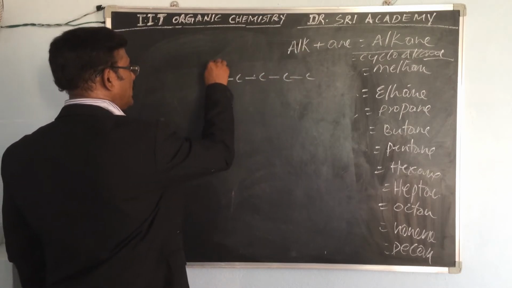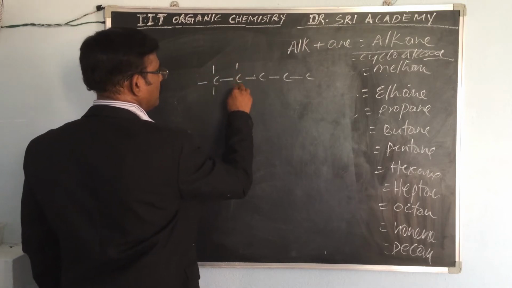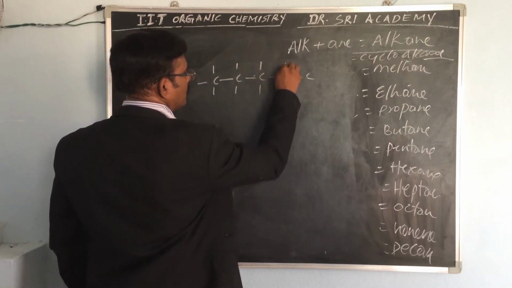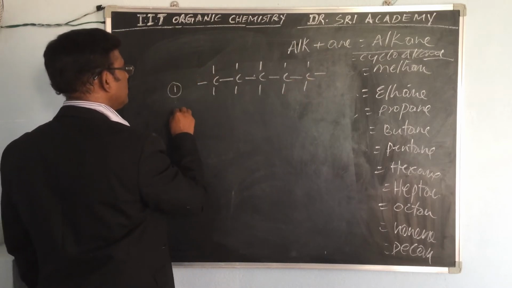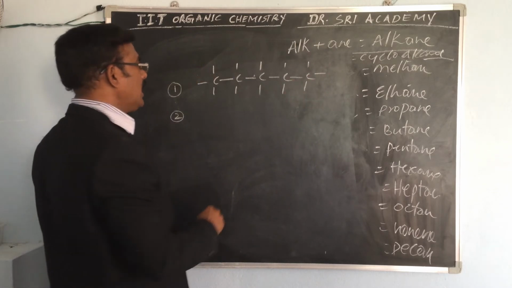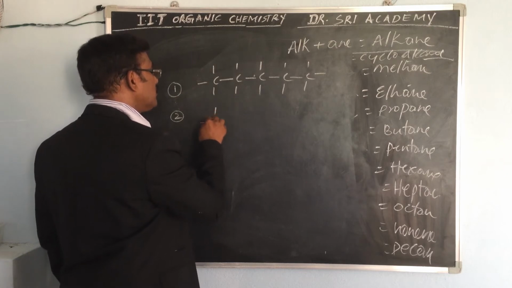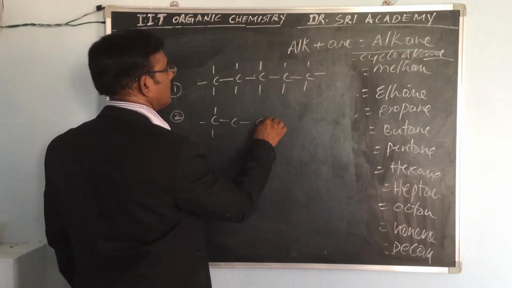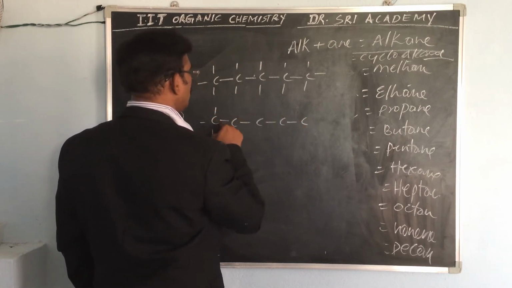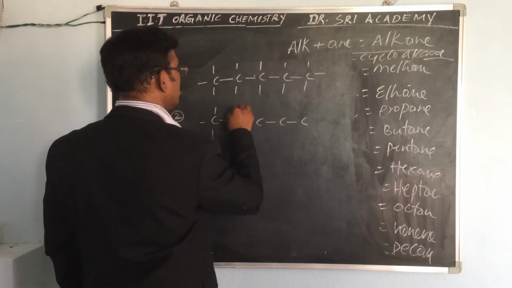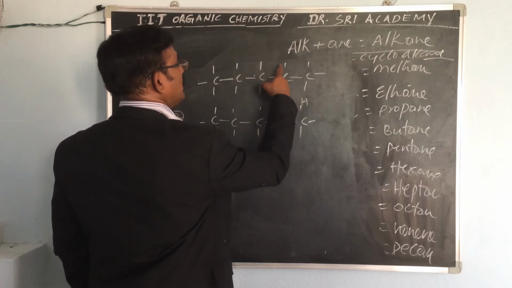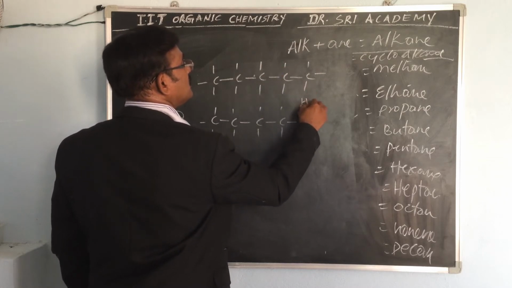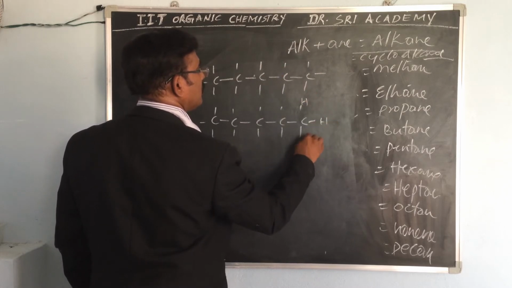Here we can write like this. So this is one form. And another form: 1, 2, 3, 4, 5. If nothing is shown, it means hydrogens are there.